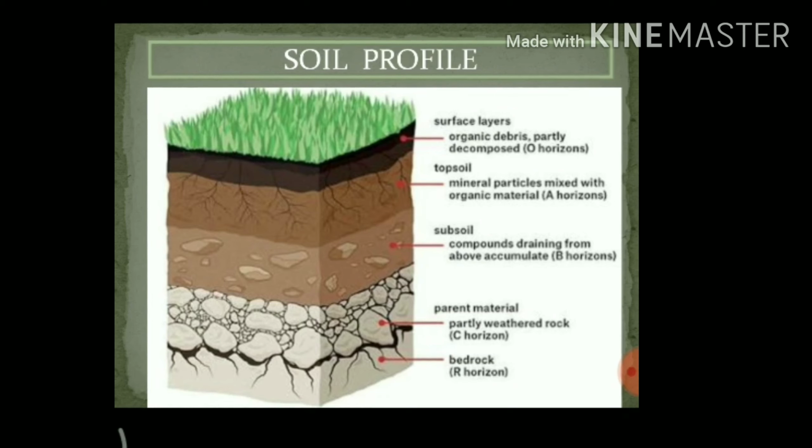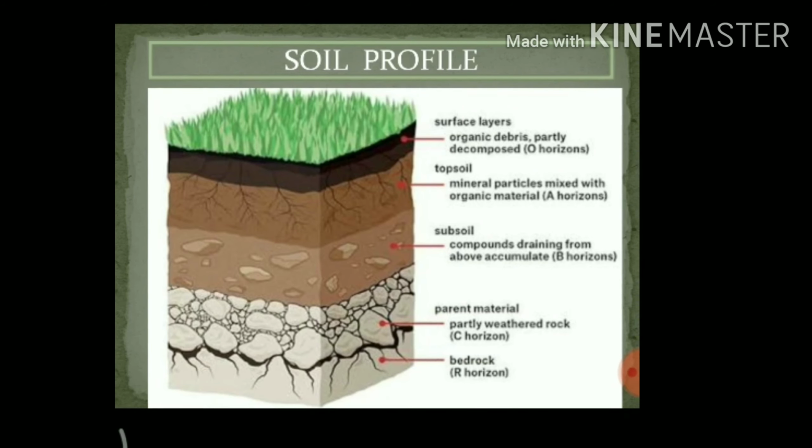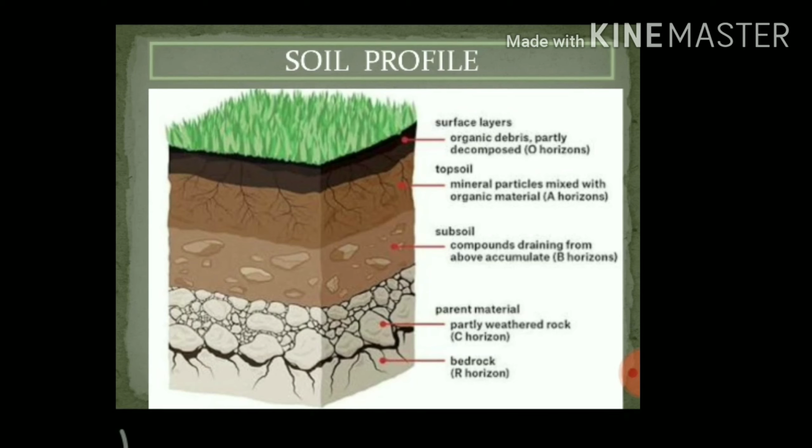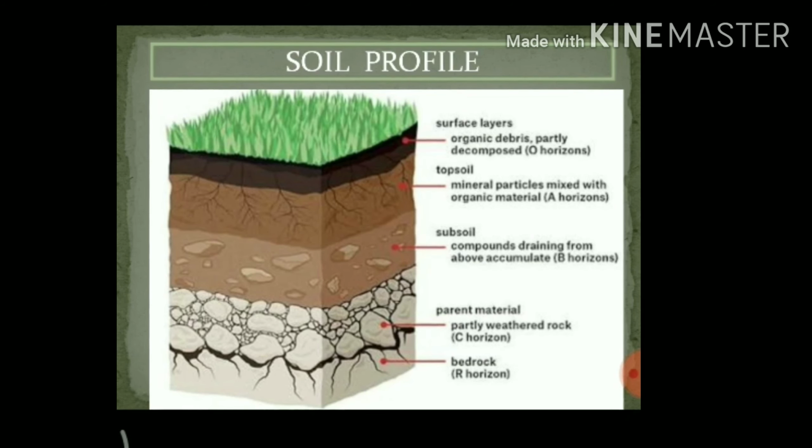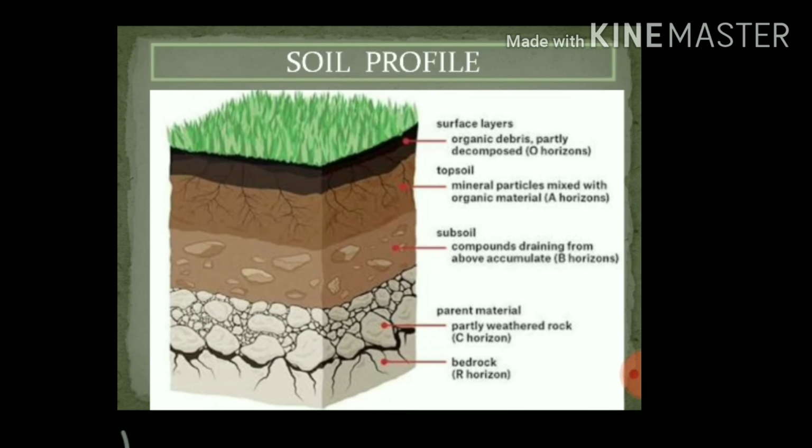Now let us begin the first important point about soil: the soil profile. You see in this picture there are different layers. On the basis of their layers, the soil profile is divided into different horizons. Soil develops in nearly horizontal layers. The different layers you see here form the soil, and it is called the soil profile.